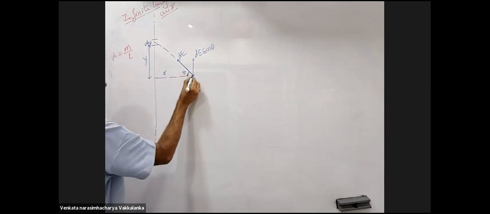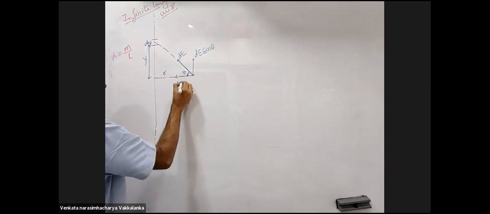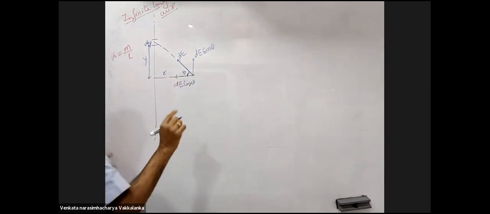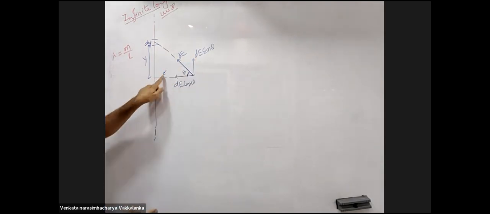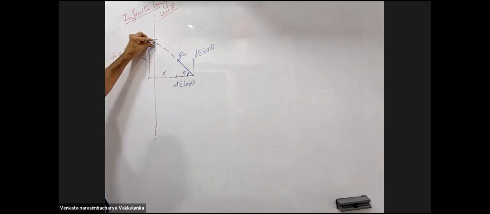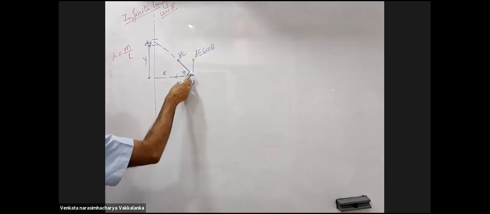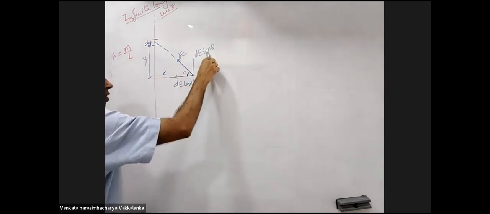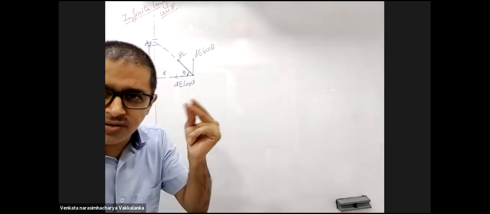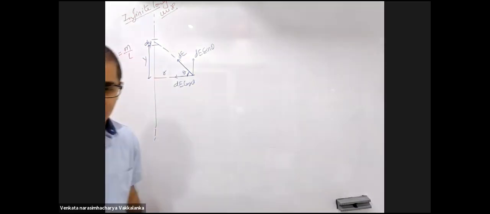Do you agree with that? To avoid confusion with the symbol d, I changed this to r. R is the distance of this point from here. For every element here, there is an element here, which will give me an identical dE. Hence, the vertical components of dE sin theta will get cancelled out.